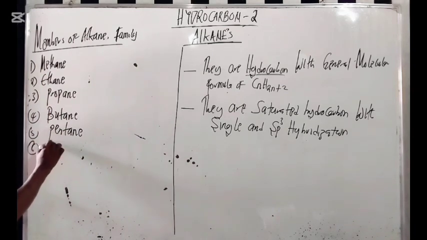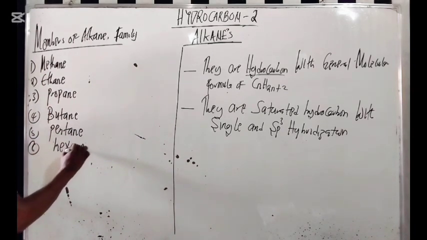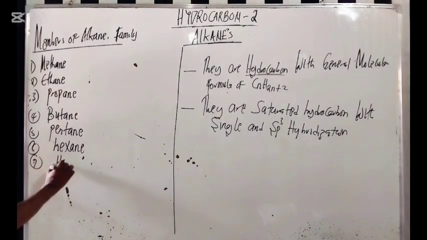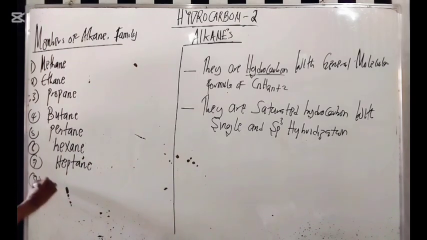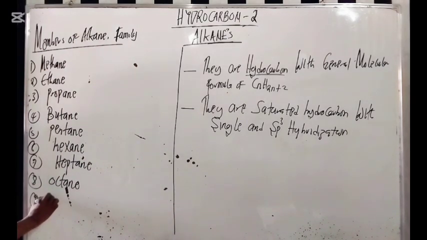Number six is hexane. Number seven is heptane. Number eight is octane. Number nine is nonane.